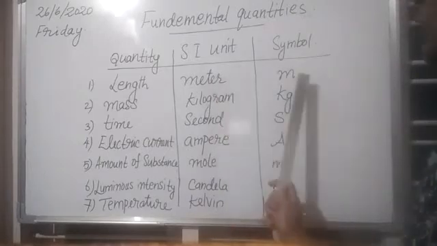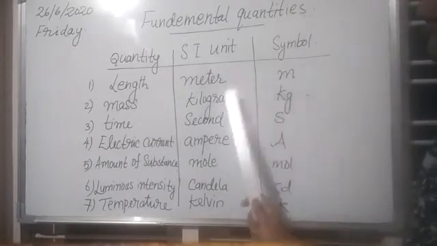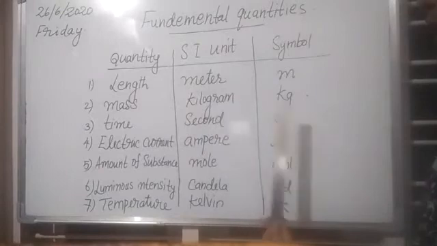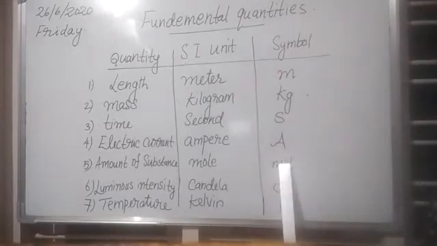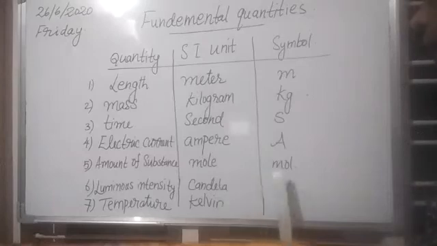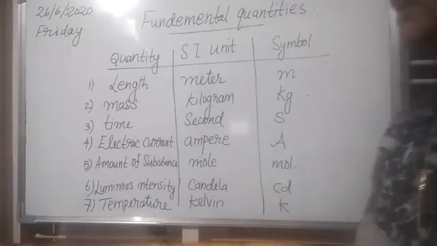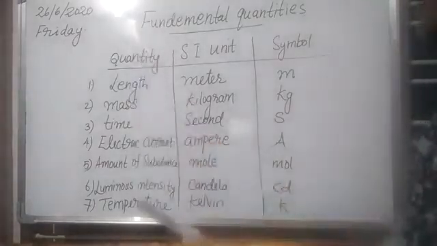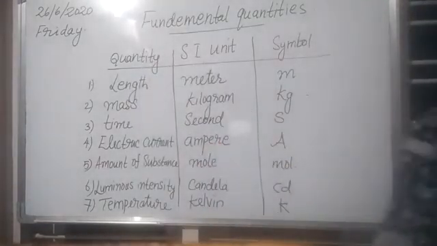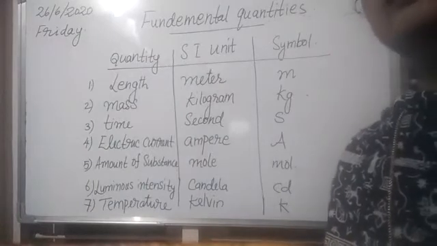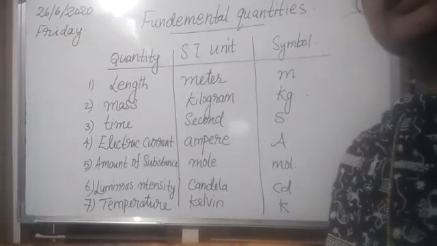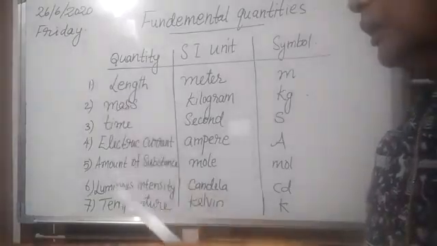And the symbols: meter m, kilogram kg, second s, ampere A, mole mol, candela cd, Kelvin K. These are the SI units and their symbols used. So these you have to learn. All these physical quantities you have to learn by heart.